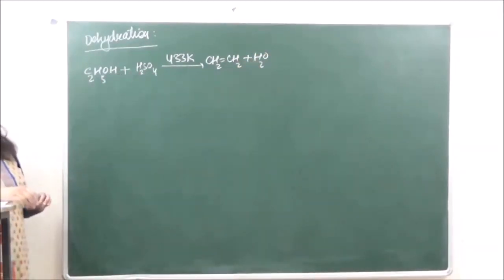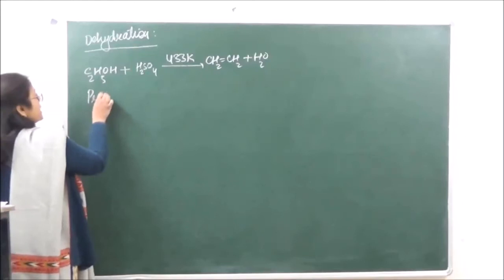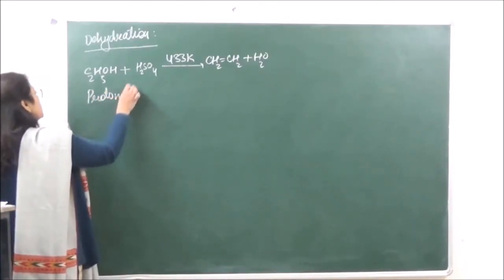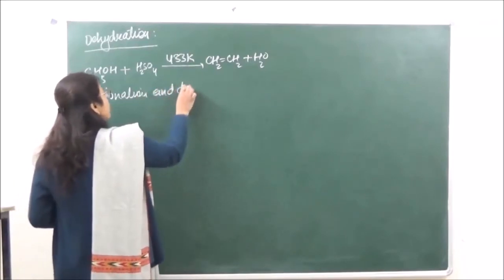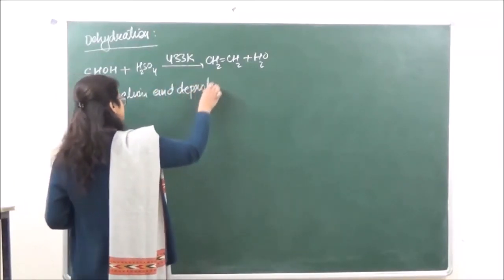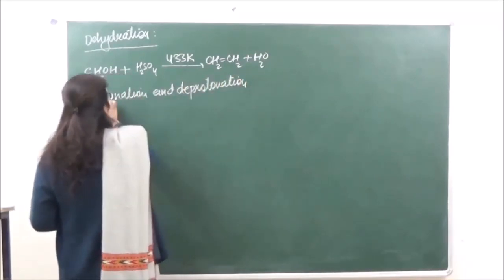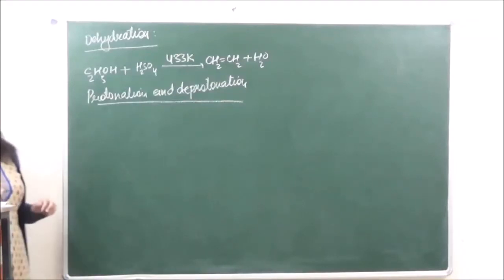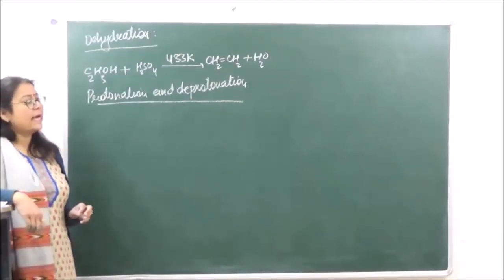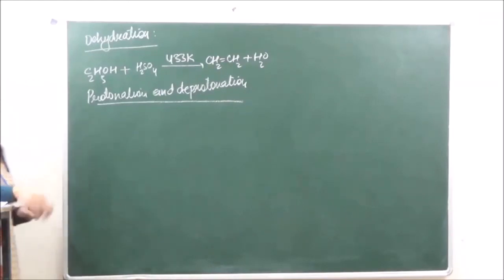Now the mechanism of this reaction is very, very important, and it is known as protonation and deprotonation mechanism. Protonation means adding a proton and deprotonation means removing a proton. The mechanism is a three-step mechanism.